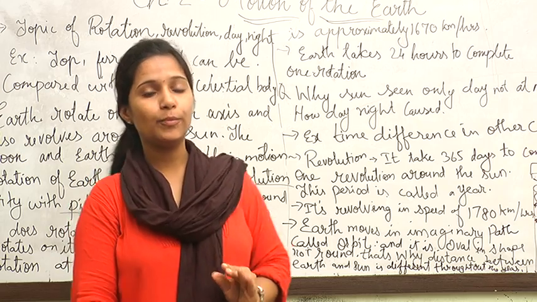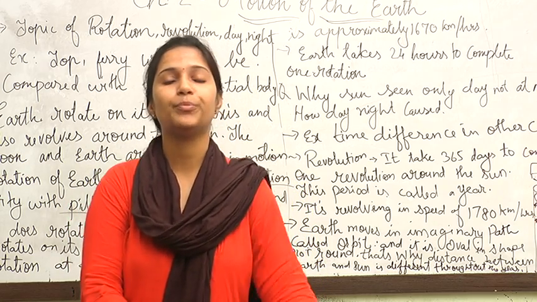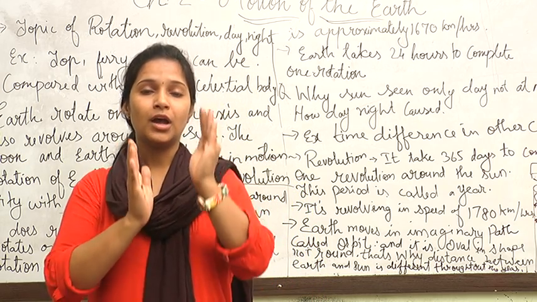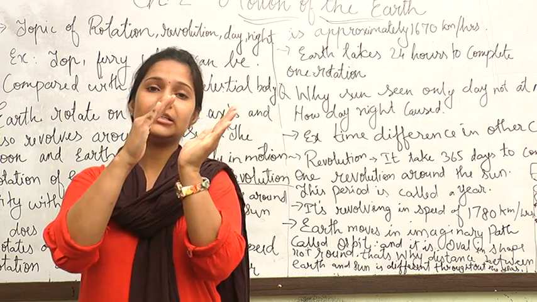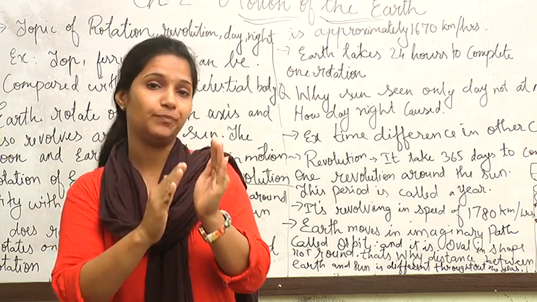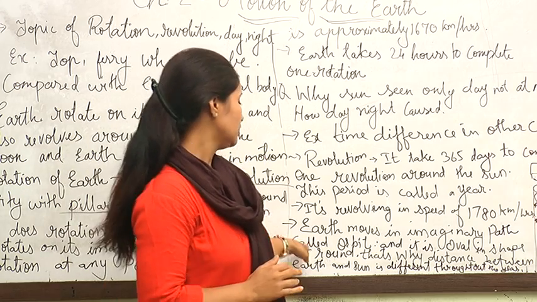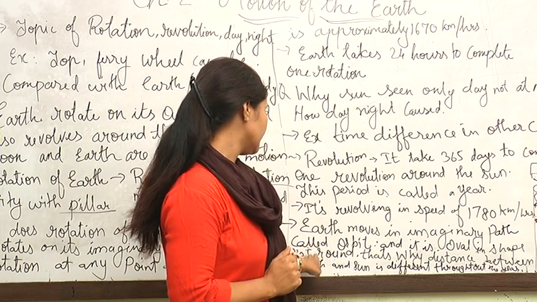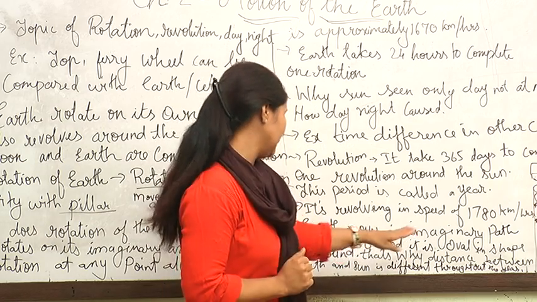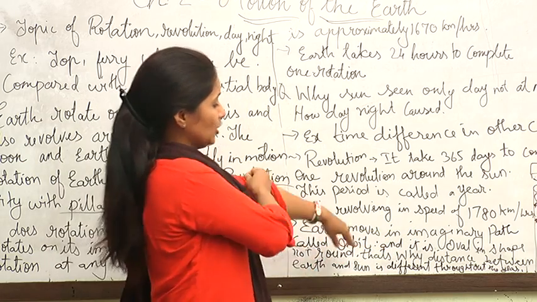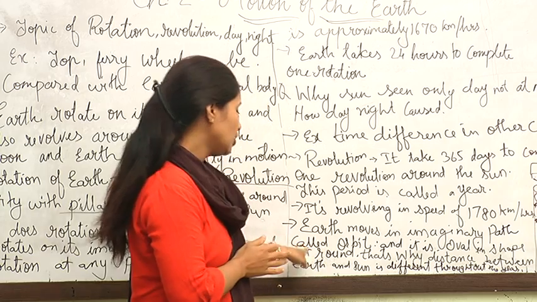Have you seen a globe? What happened? The globe is not in a properly round shape, straight. It is a little bit slanting. It is in a tilt shape. So that slanting portion is called the tilt. So Earth moves in an imaginary path called orbit, and it is in an oval shape, not round.